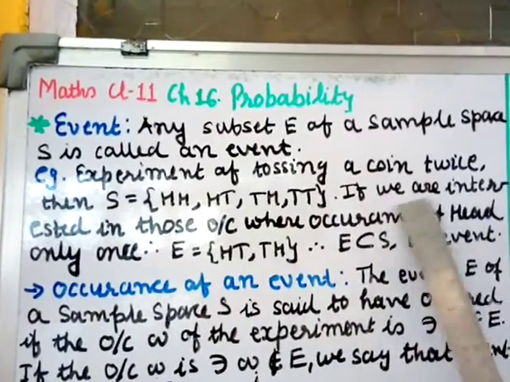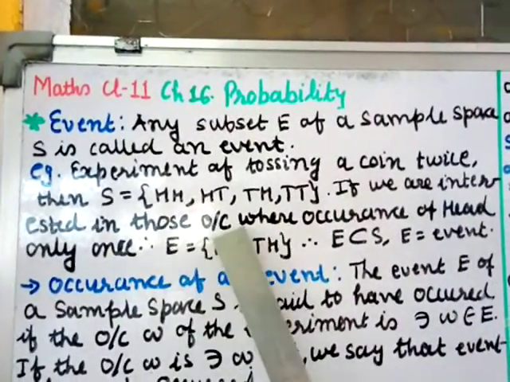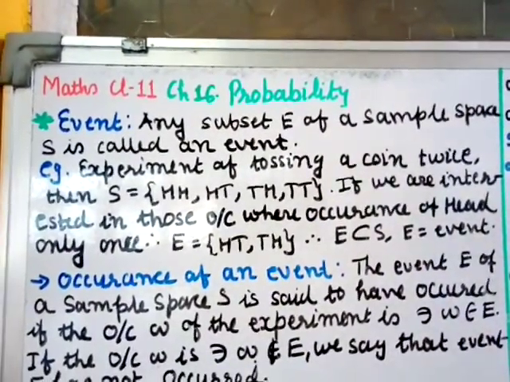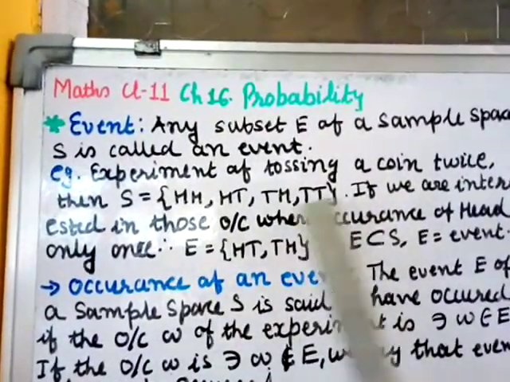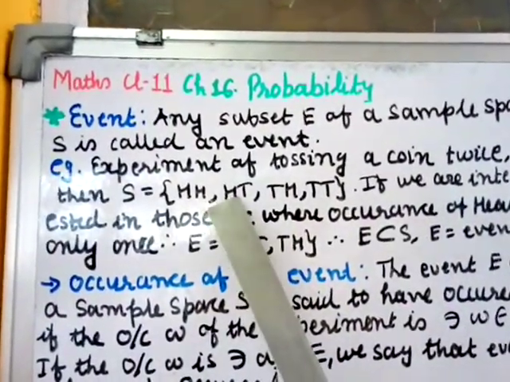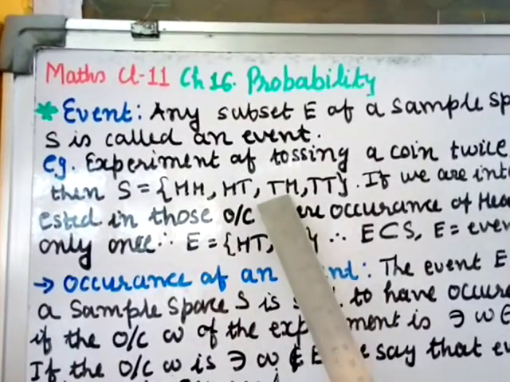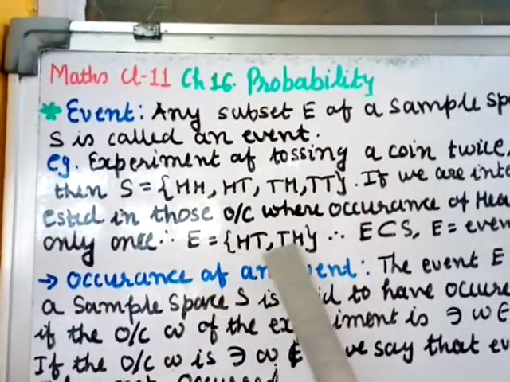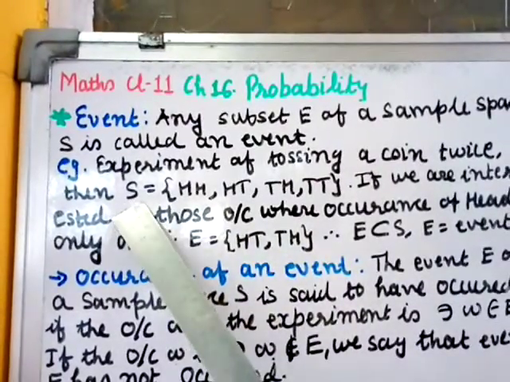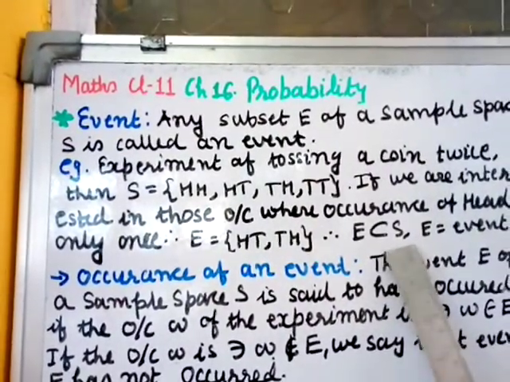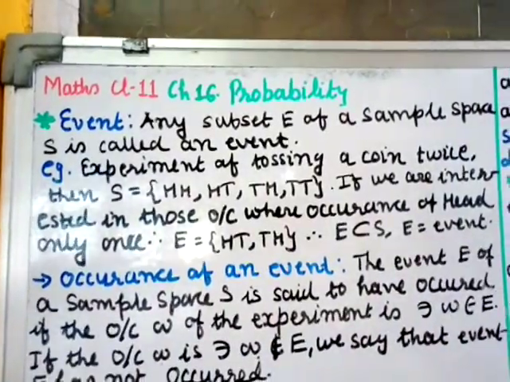Now suppose we are interested in those outcomes where the occurrence of head happens only once. Here head happens only once in HT, and another one is TH. So the event E will be given as {HT, TH}. Obviously you can see that these two elements are part of S. That means E is a subset of S. So we can say that E is the event.